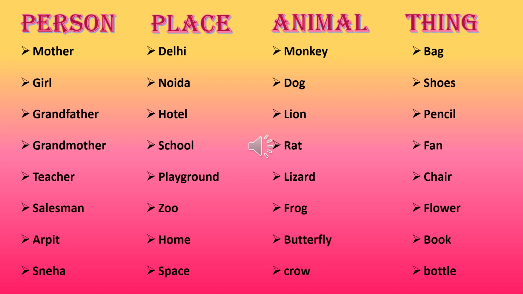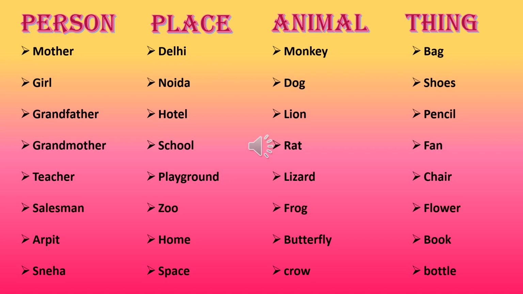Okay? Now place. Place can be, for example, Delhi, Noida, hotel, school, playground, zoo, home, space, or park, or any restaurant, anywhere you are going, that is a place. Animal, you do know, for example, monkey, dog, lion, rat, lizard, frog, butterfly, crow. All these come under animal and birds. These come under the category of animals.